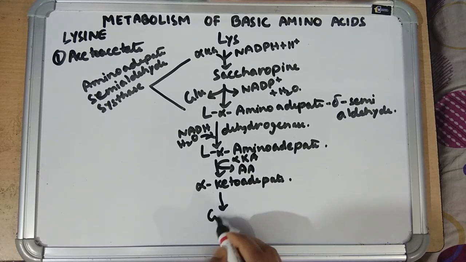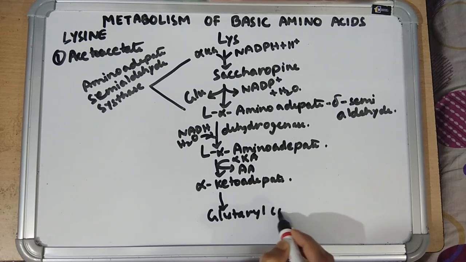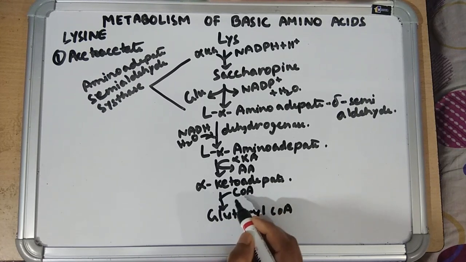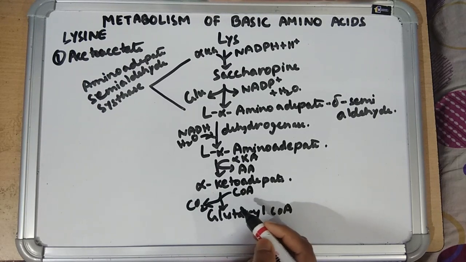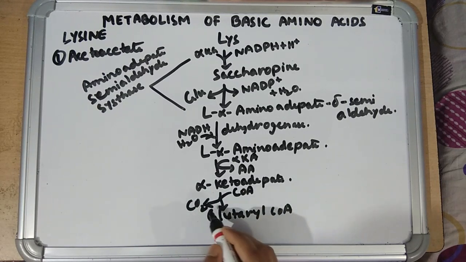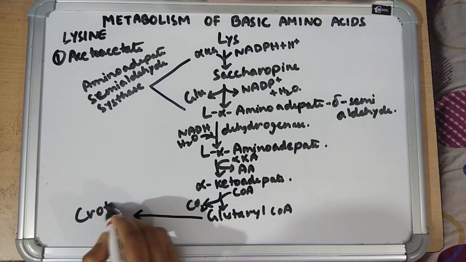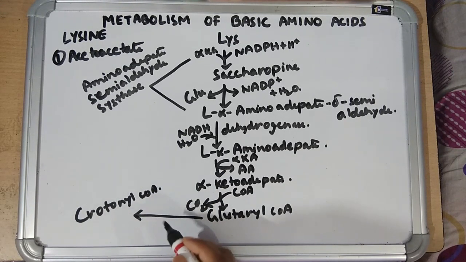Then alpha ketoadipate is converted into glutaryl coenzyme A by oxidative decarboxylation. Then glutaryl coenzyme A is converted into crotonyl coenzyme A, NAD is required.